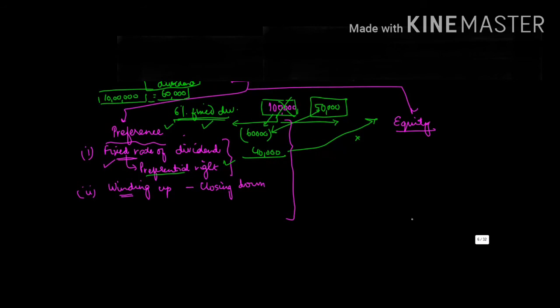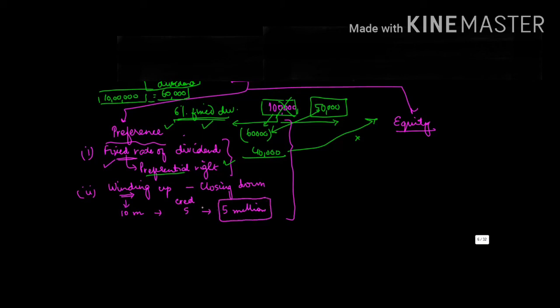When winding up happens, and you will study this in more detail later in accounts, whatever money the company realises, let's say the company sold off all its assets and got 10 million. The creditors and liabilities took 5 million. Then they were left with 5 million.